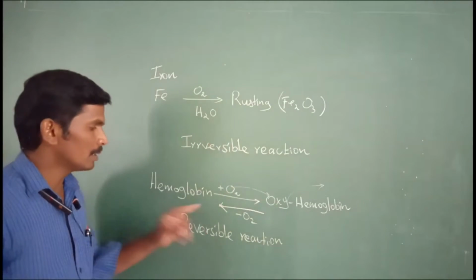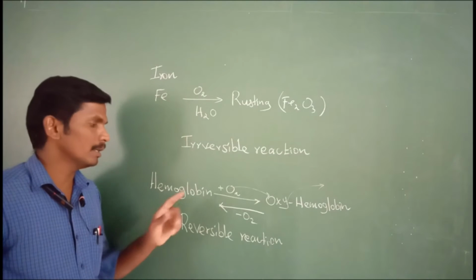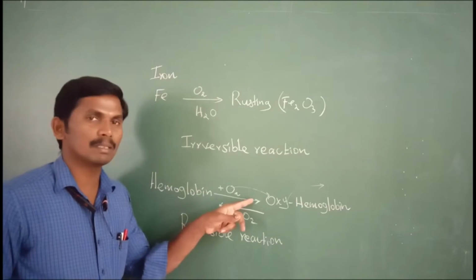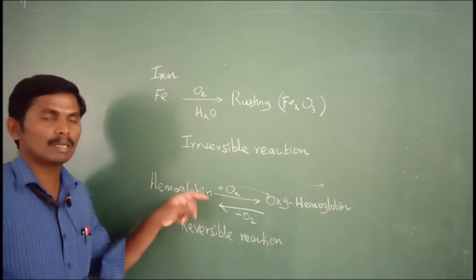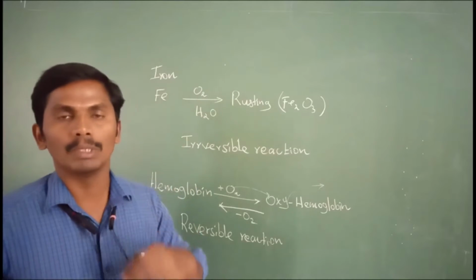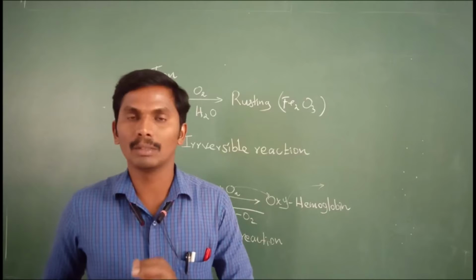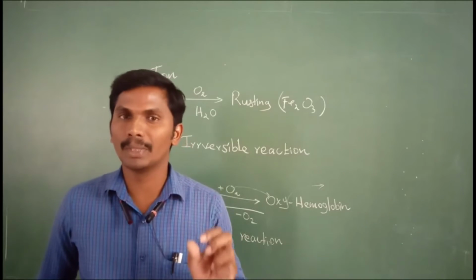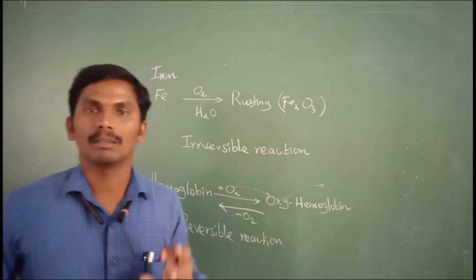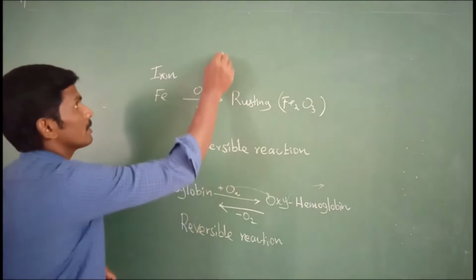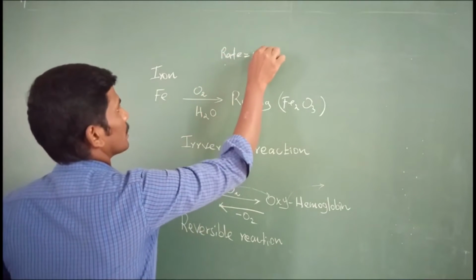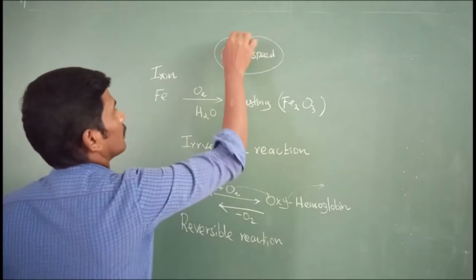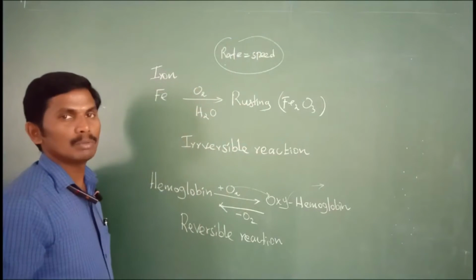In a reversible reaction, there is a forward direction reaction and a reverse direction reaction. Normally, a reaction has its own speed. In chemical terms, the speed is denoted by the word rate. Rate means speed of reaction. This is important: speed is equal to rate.